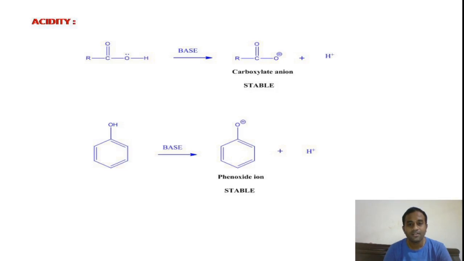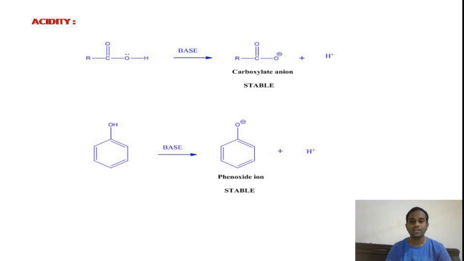We can explain this statement, that carboxylic acids are strong acids compared to alcohols even though they have the same hydroxy functional group, by taking two examples: a carboxylic acid and an aromatic alcohol. Here I have taken phenol. Any compound which loses H plus ions in the presence of a base and forms a stable anion is called an acid, and its acidic strength depends on the stability of the anion formed.